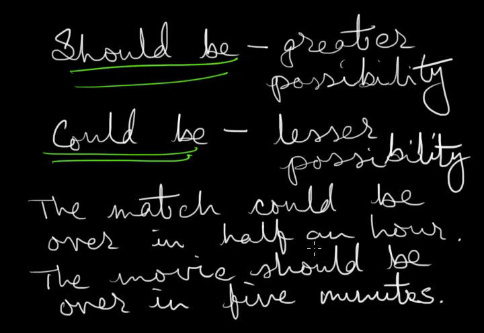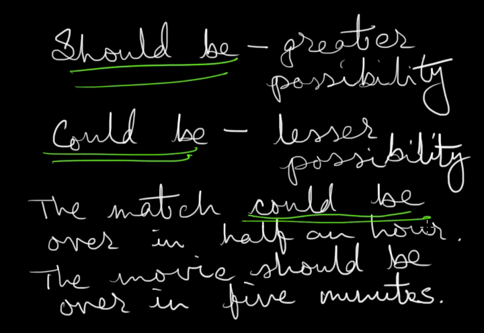But then Nadal could break Federer's service, and come back, and then the match may stretch on for 1.5 hours or 2 hours or even more than that. So there is a chance that the match might be over in half an hour, but it may not. So because the possibility is less, there is a possibility but not that much, that is why we are using could be.